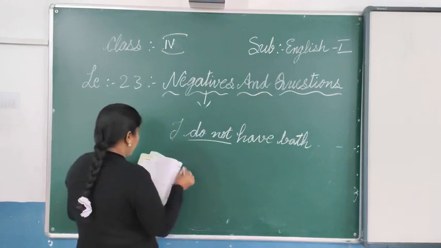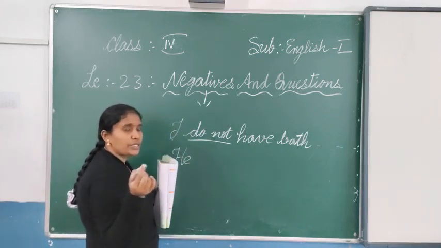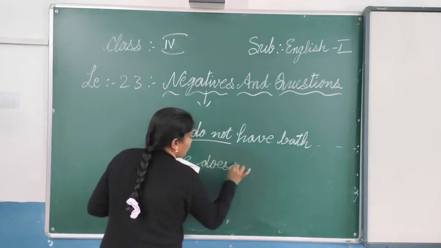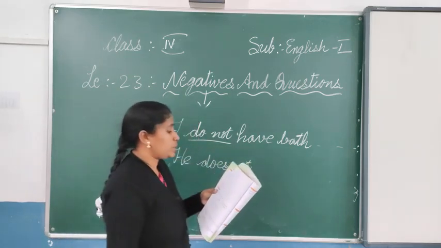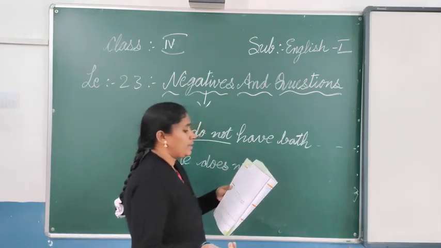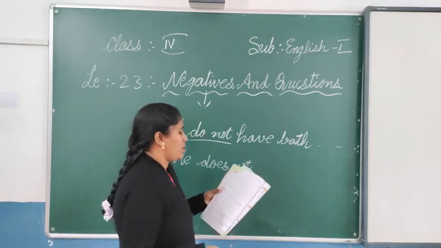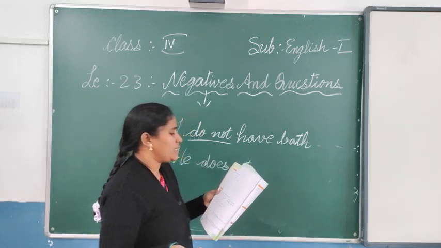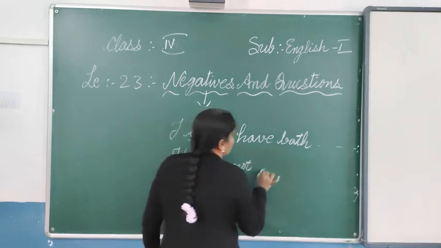The next one they have given: he. I told you, for he, she, it we use does. So he does not speak well. He does not speak well about others. Speaks is there, so it becomes does not speak well.